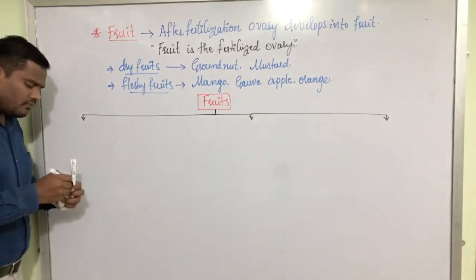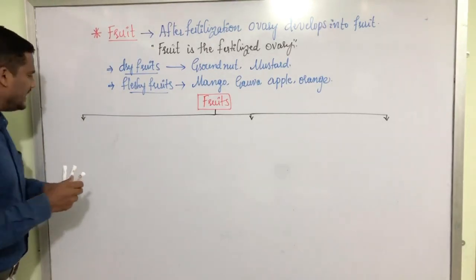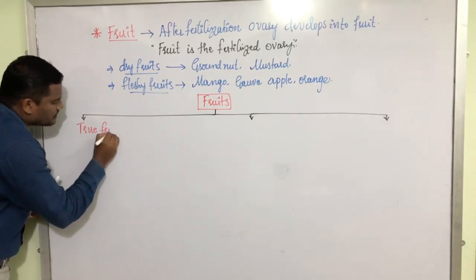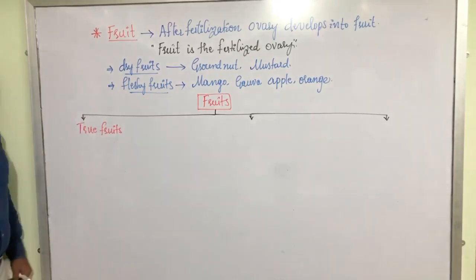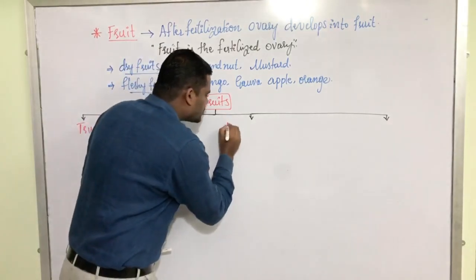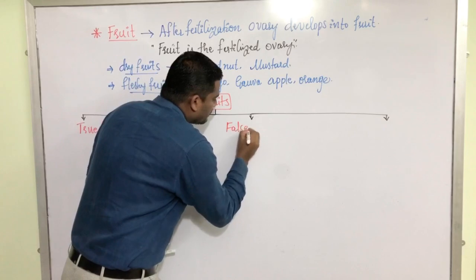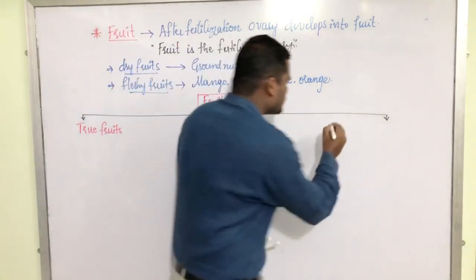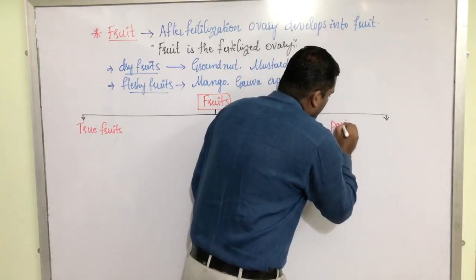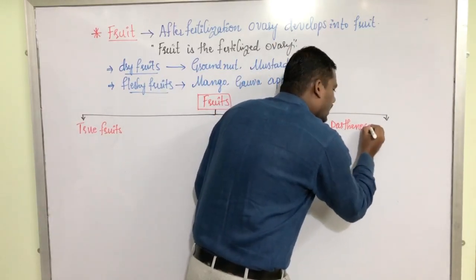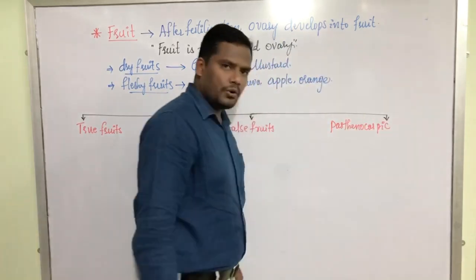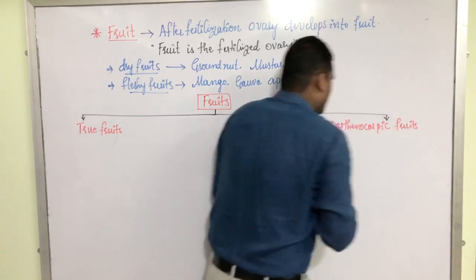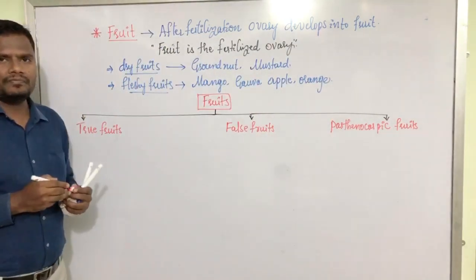The first type of fruit given for your syllabus is true fruits. Second one is false fruits. And the third one is parthenocarpic fruits. Let us understand one by one in detail.